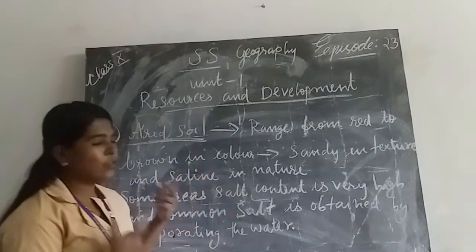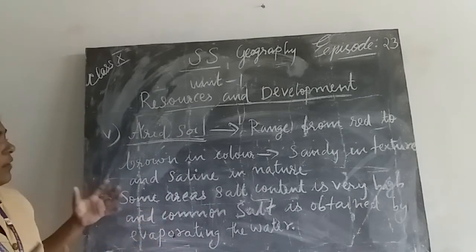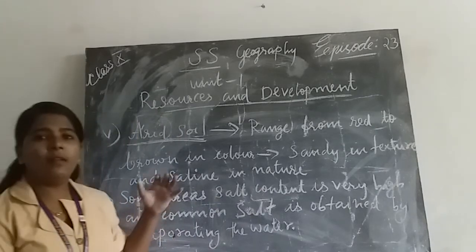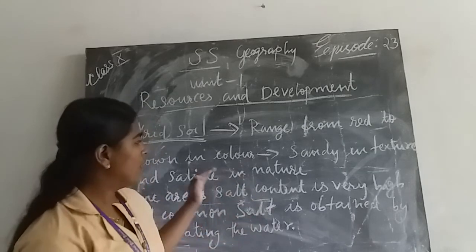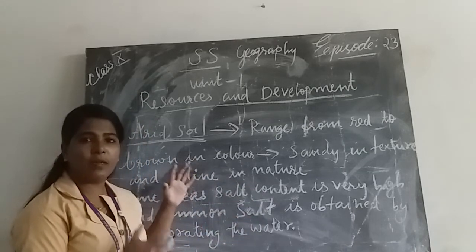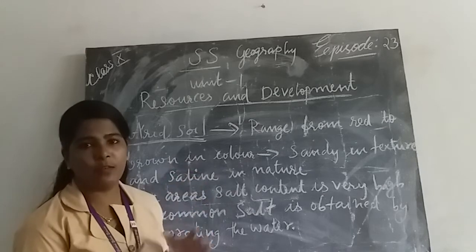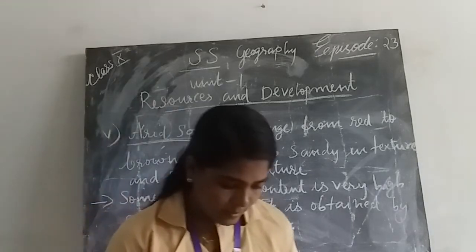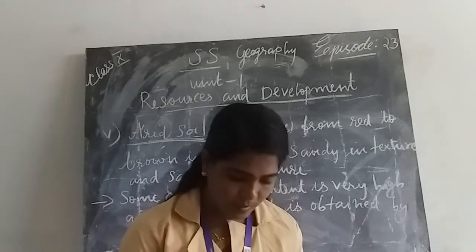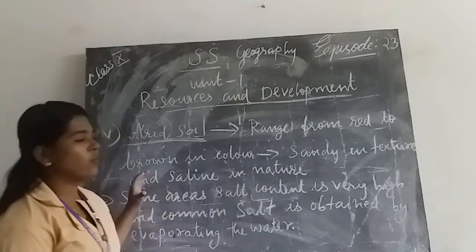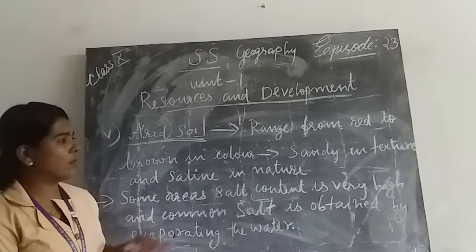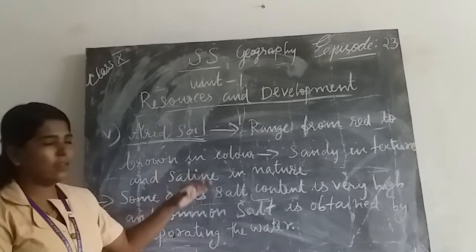But like laterite soil, if we give it proper care, we can cultivate this land, or bring this soil to a cultivable state. That is the speciality of this soil. For proper care, this place first needs proper irrigation because it is a dry area with less moisture.